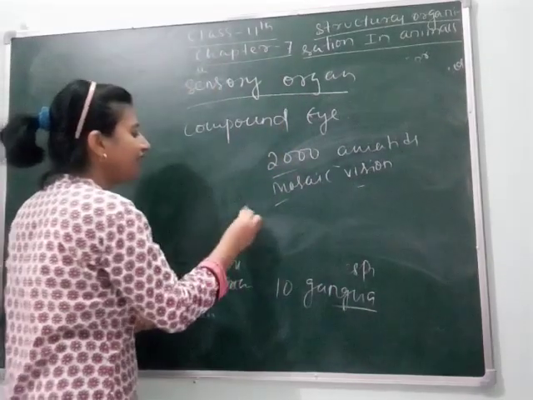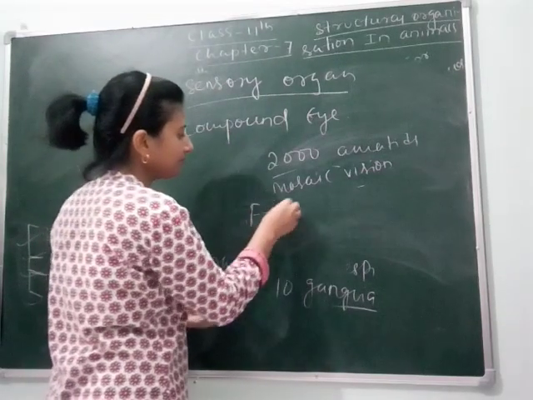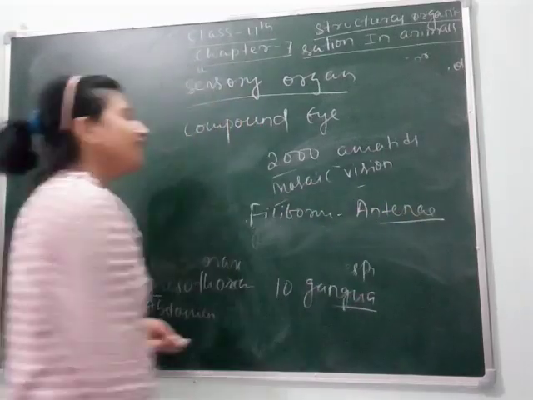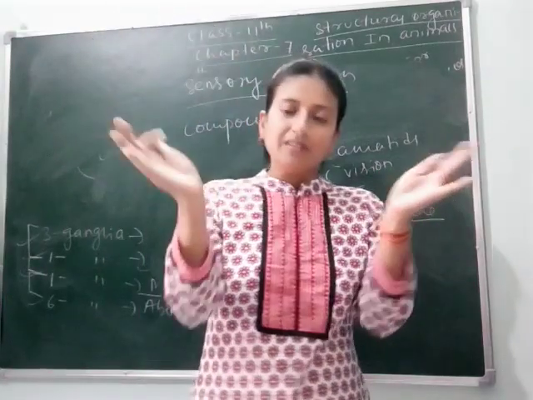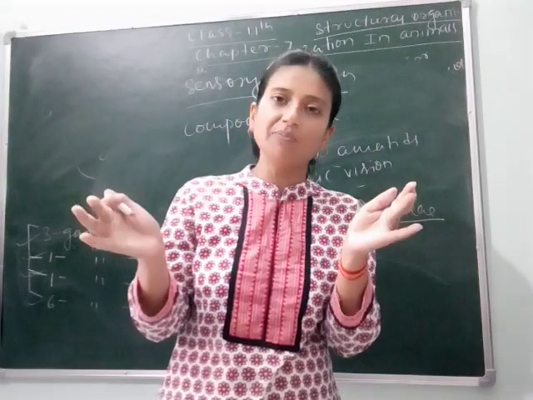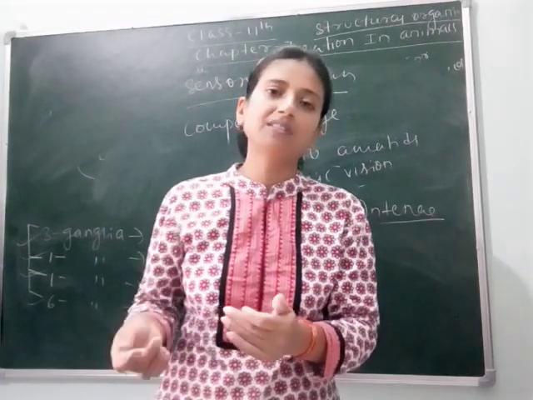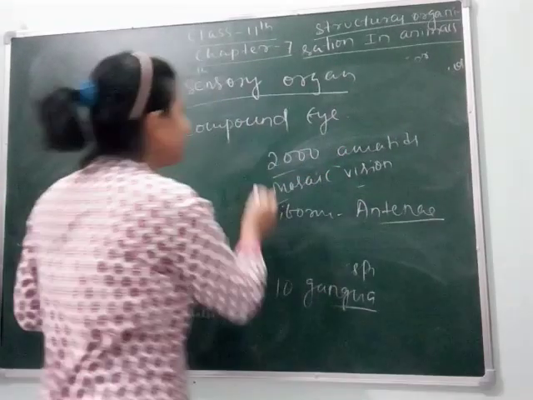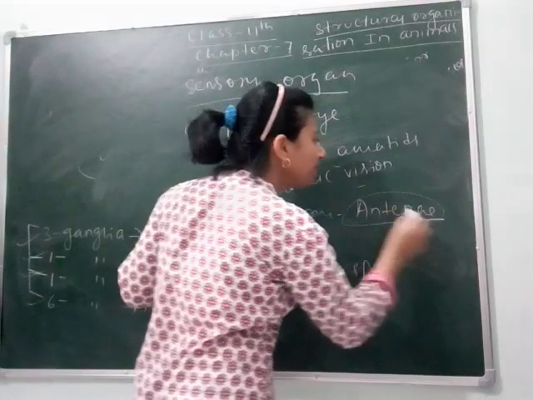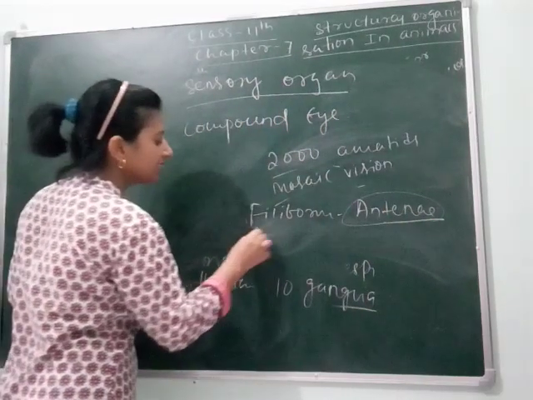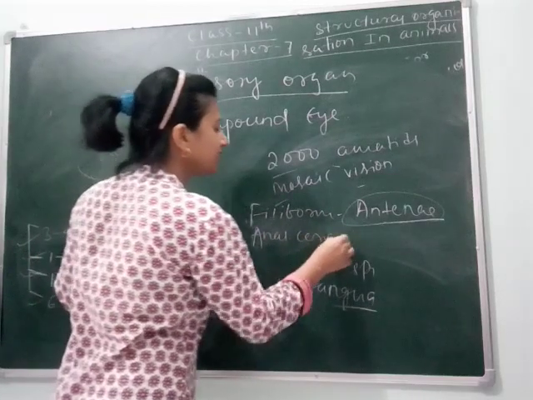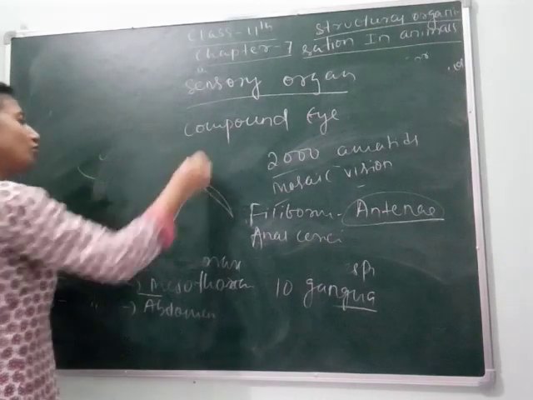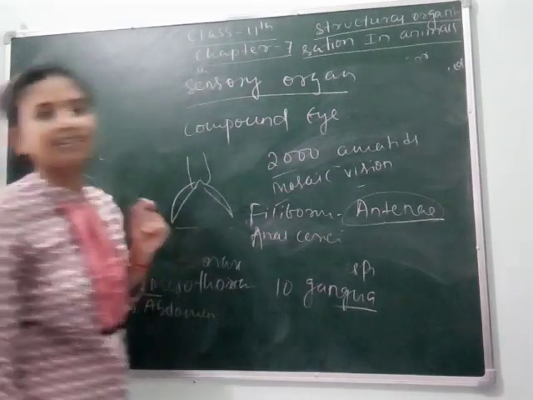Next is its filiform antenna. The antenna also receives signals about which side the enemy is coming from, and then the cockroach keeps itself away from that area. So another sensory organ is the filiform antenna. Next are the anal cerci, present at the back of the cockroach, structured like this. These also act as sensory organs.